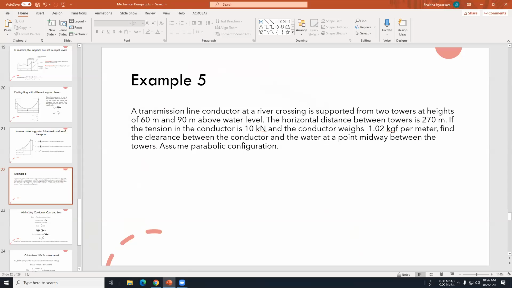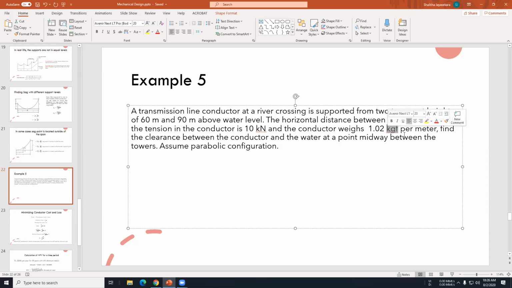The tension of the conductor is 10 kilonewtons, and the weight of the conductor is 1.02 kilogram force per meter. This is kilogram force, so you have to multiply this by g to find the newton value, and you have to find the clearances